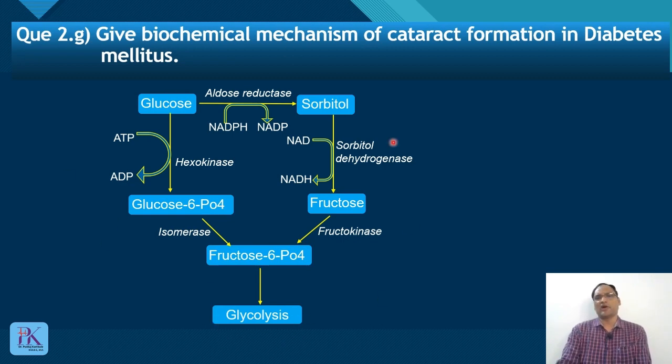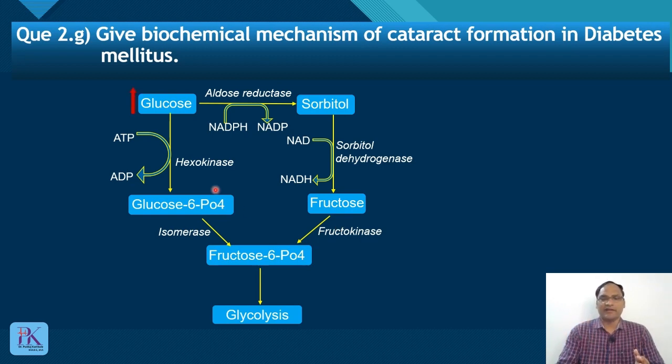This is the normal mechanism. Normally most of the glucose is channeled for glycolysis, and only 4% of total glucose inside the lens follows the polyol pathway, where it is converted to sorbitol and then fructose. Now, what happens in diabetes mellitus?